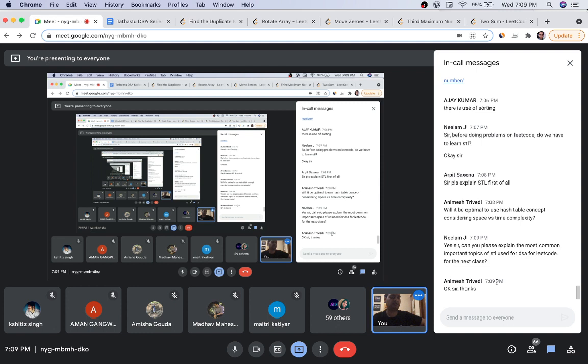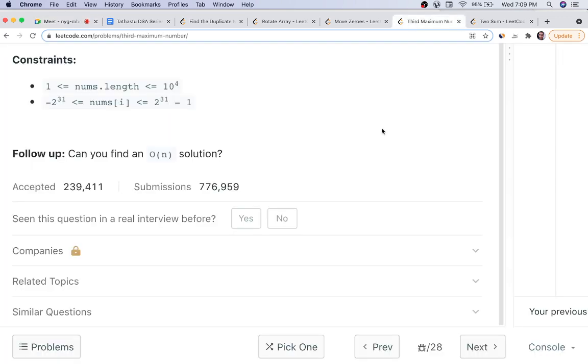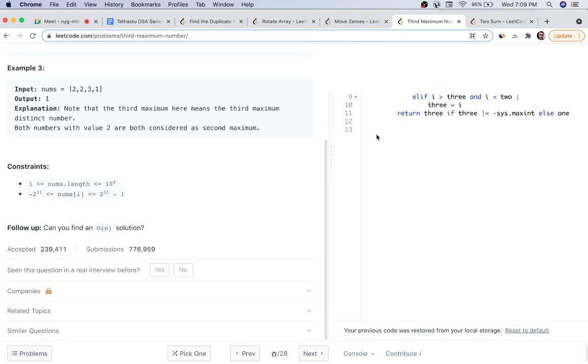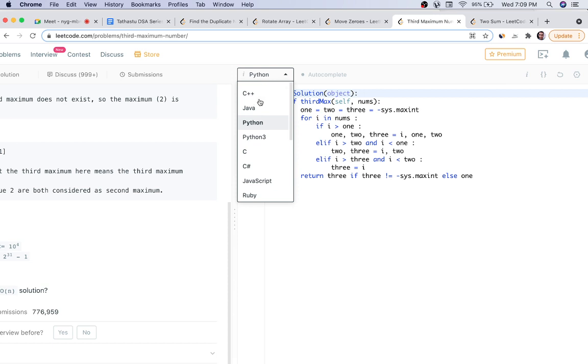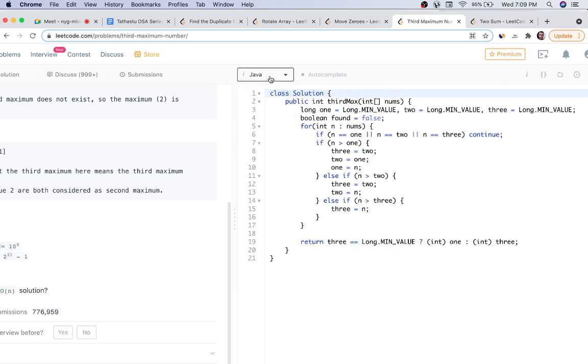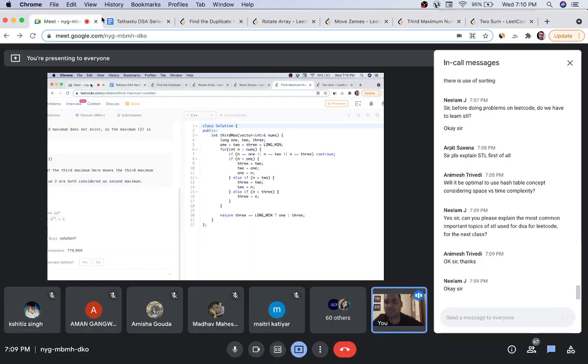Okay, I have to think about it. So it's an easy question. Let me tell you in brief how to approach it, and then we will discuss the homework questions you have to do. You can do it now or later, and we'll discuss the solution tomorrow. Tomorrow we'll be doing a lot of questions, so please be ready.